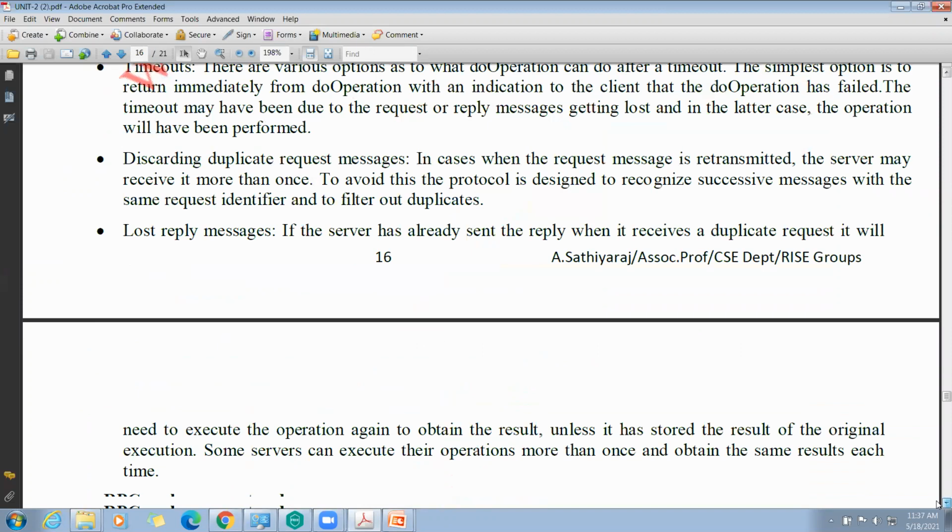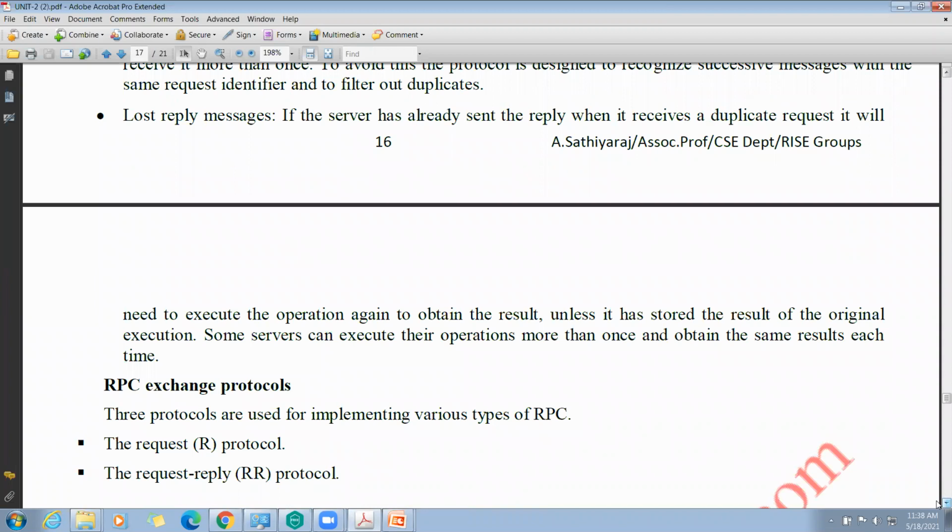Next, lost reply messages. This is the second case, from server to client. If the server has already sent a reply, when it receives the duplicate request, it will need to execute the operation again to obtain the result, unless it has stored the result of the original execution. Okay, this is the case of lost reply messages.